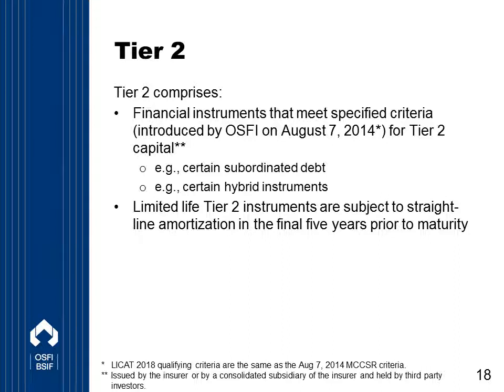We have this amortization requirement for Tier 2 instruments because it recognizes the limited life, or the lack of permanence, of these Tier 2 instruments, and it incentivizes insurers to replace the instruments as they approach maturity or otherwise end of life, when they would not be available to absorb losses.